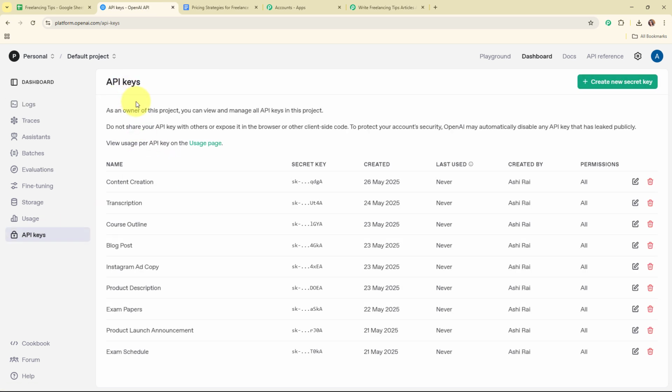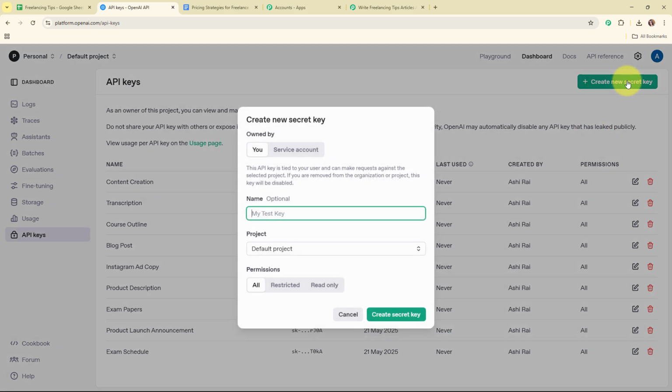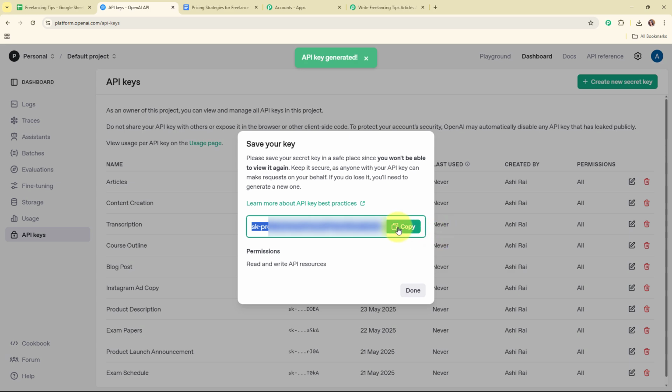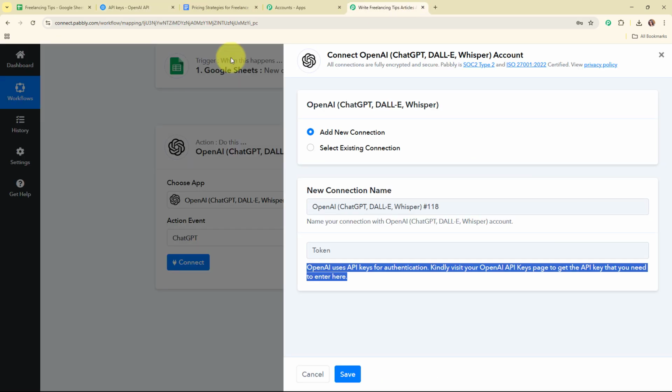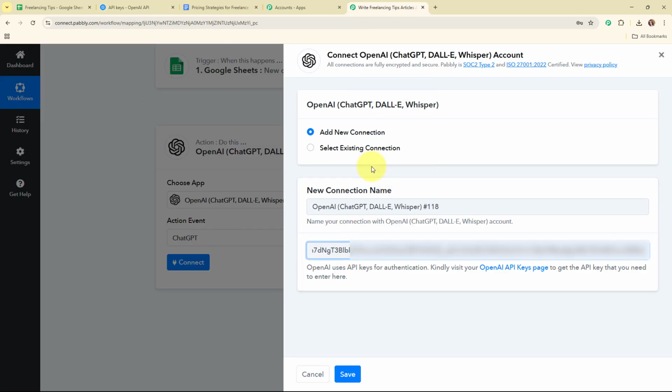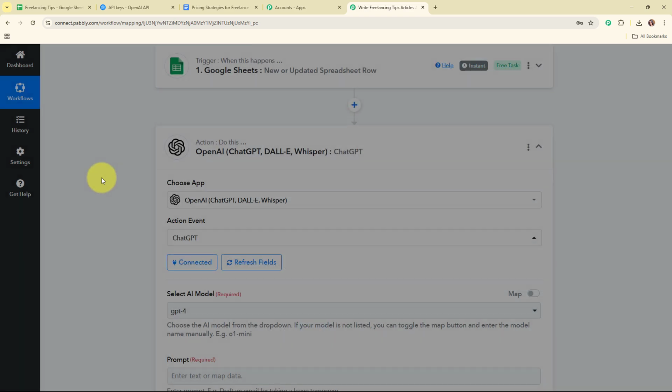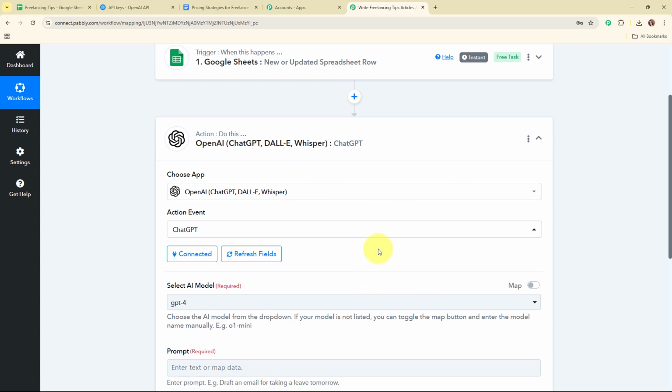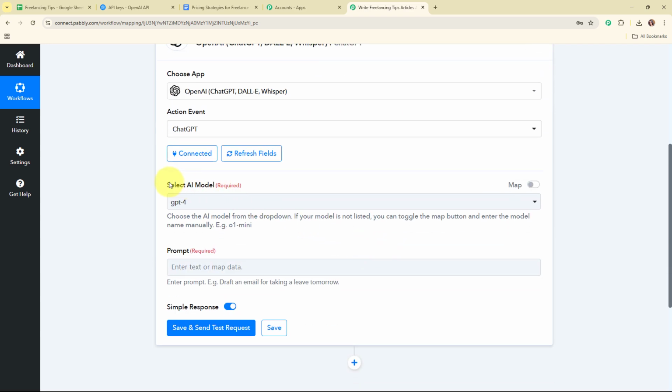And here under API keys you can see all the existing keys. So I'm going to generate a new key by clicking on this create new secret key, and here I'm going to give a name to my key, that is articles, and then I'm going to select my project as default project, and then create the secret key. So this is the API key generated, so I'm going to copy it, move back to Pabbly's workflow, and paste the API token. Now after entering the API token, I'm going to click on save, and here you can see we are now successfully connected.